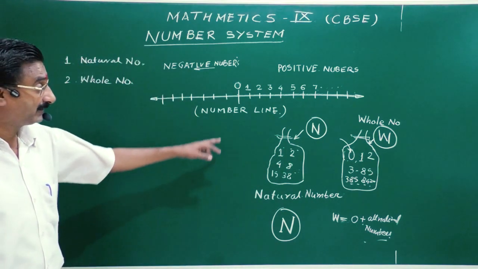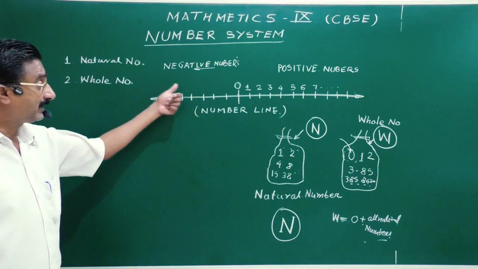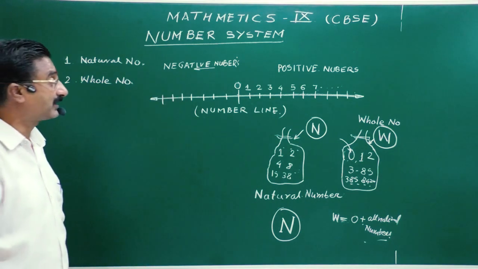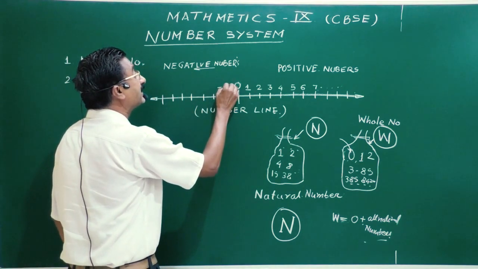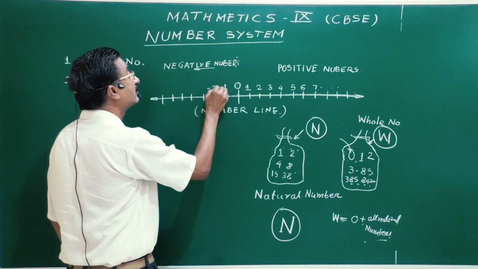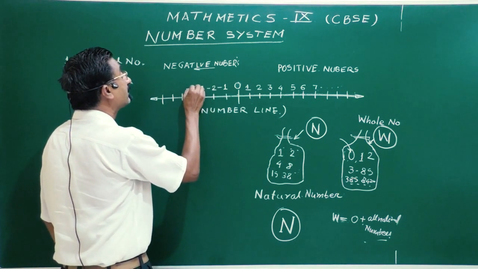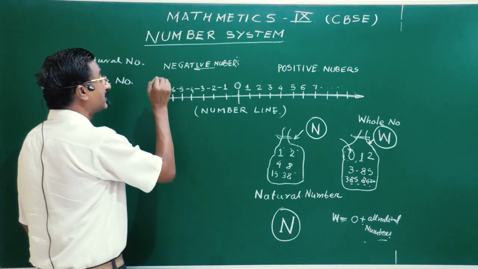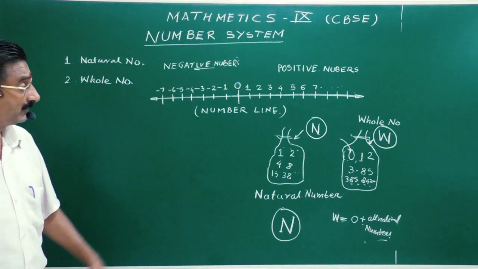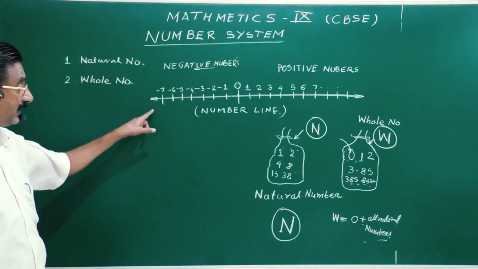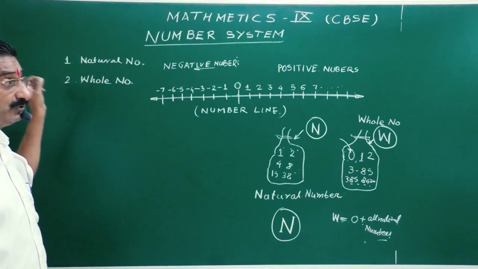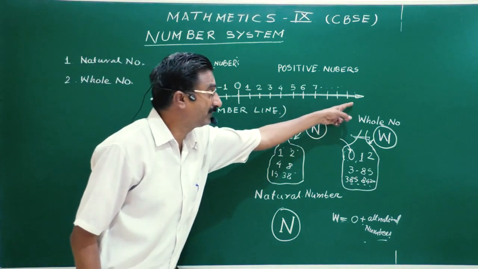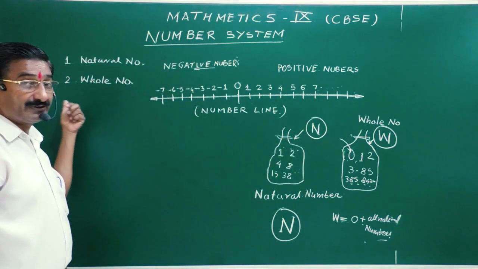On the left side, this is the negative side, so I will write -1, -2, -3, -4, -5, -6, -7 and so on. This arrow indicates that it goes up to infinity, and this is also up to infinity.